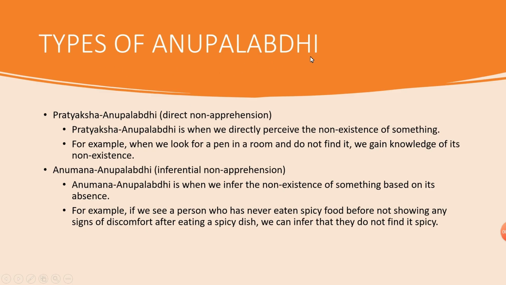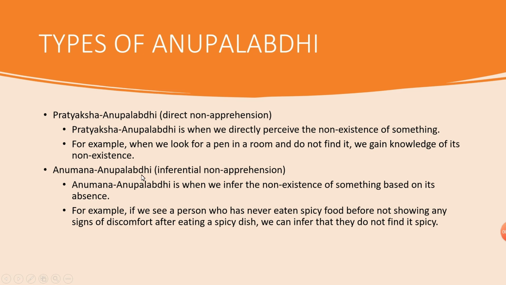So types of Anupalabddhi. First is Pratyaksha Anupalabddhi, that is direct non-apprehension. Pratyaksha means perception, where we use our sensory organs. So that's why it is direct non-apprehension. Pratyaksha Anupalabddhi is when we directly perceive the non-existence of something. So when we look for a pen in a room and do not find it, we gain knowledge of its non-existence in that particular room.